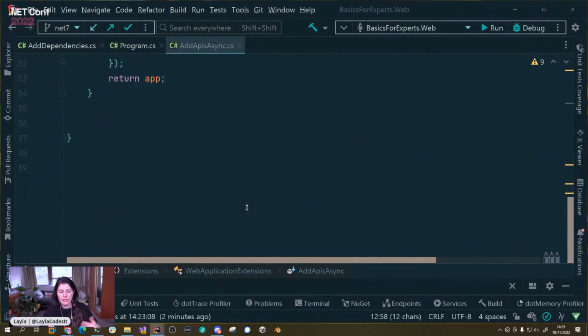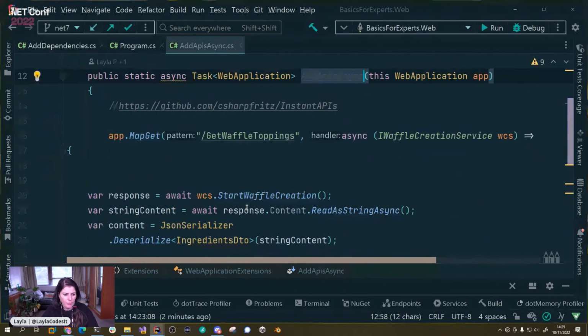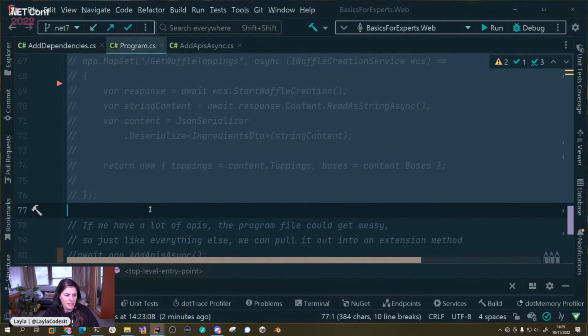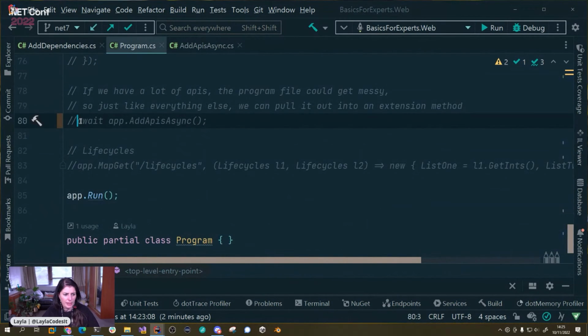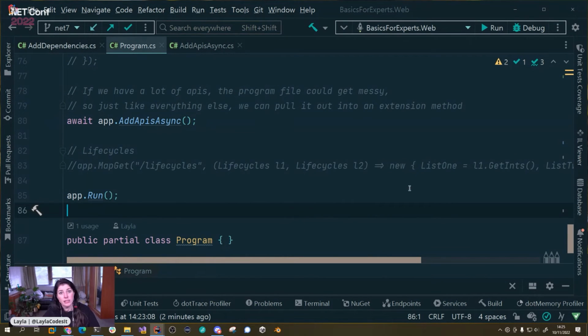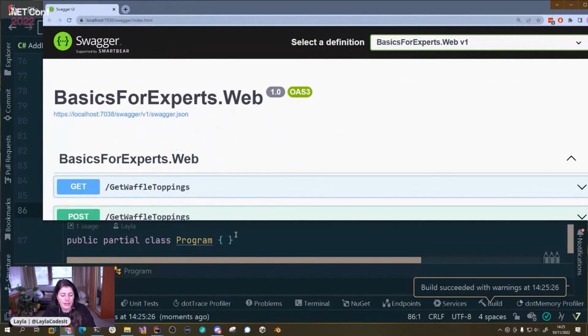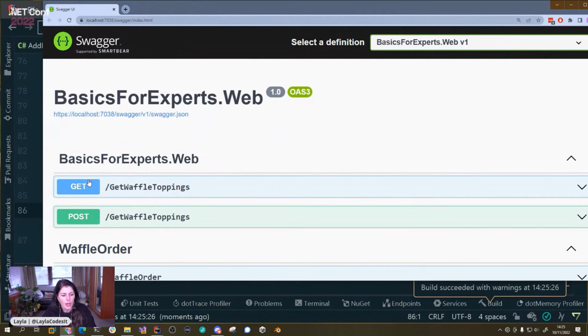You can structure this however you wish. Let me just tidy that. Nope, it's not going to tidy up for me. And then to use that, just like you've done with others, we've commented out there. We've got the await in here. And that should still just run the same. I can run it. We should see the post now because I've brought that in. And if I bring that over, you can see I've now got the post. And there you go, that's then pulled in.